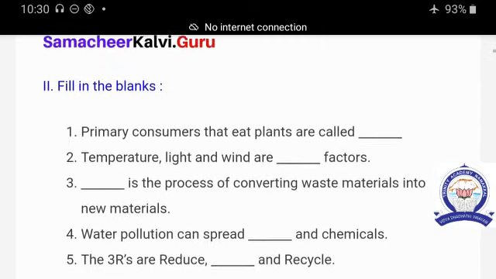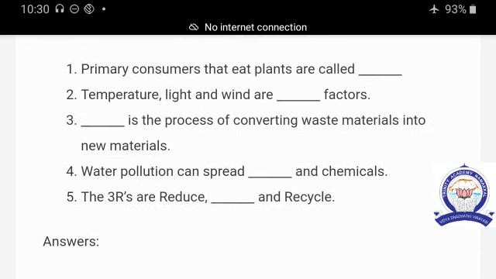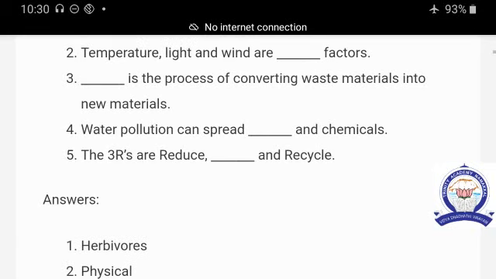Next Roman is fill in the blanks. The first question is, primary consumers eat plants and are called herbivores. Herbivores means they take only plants. So these are called primary consumers. The second question is, temperature, light and wind are the abiotic factors or physical factors.